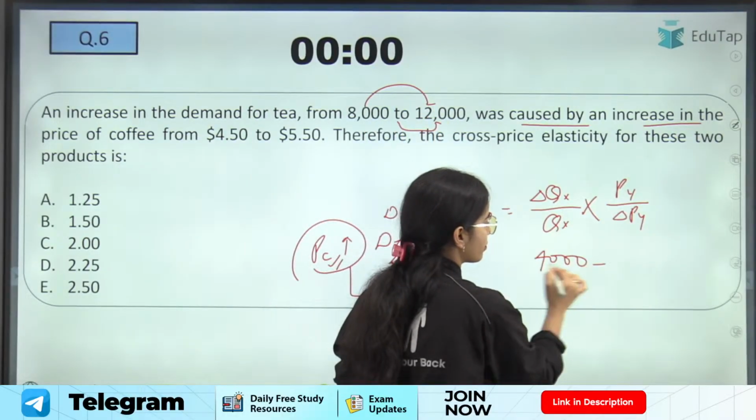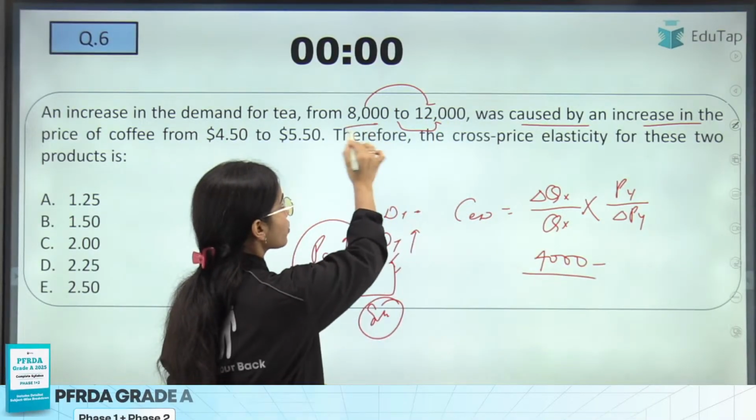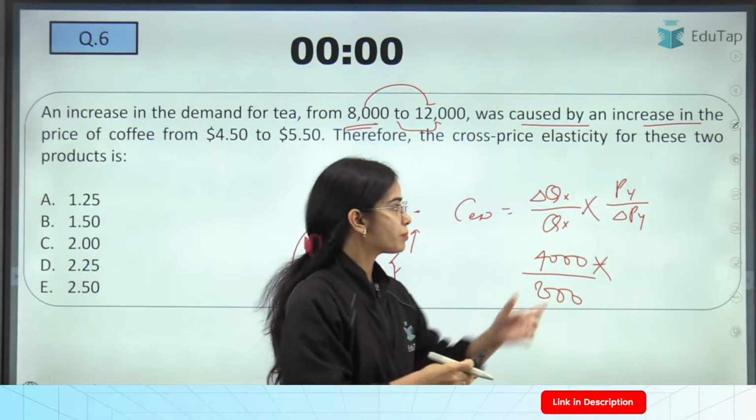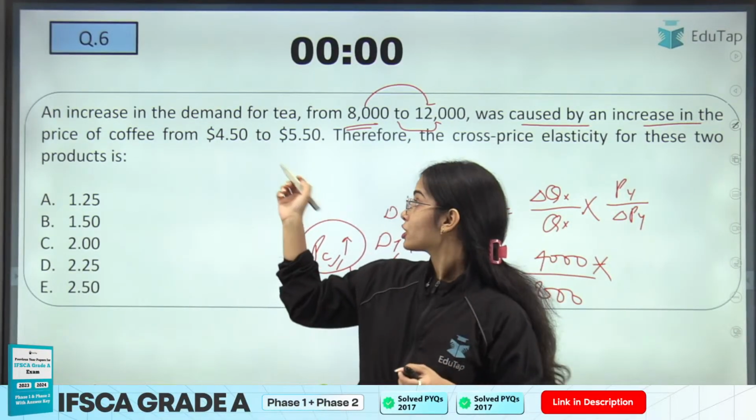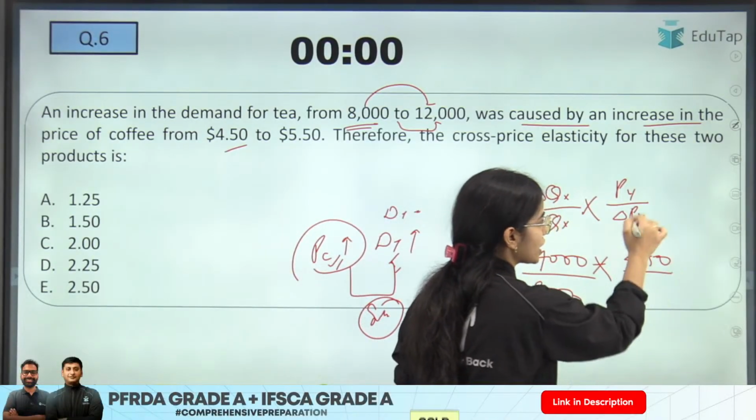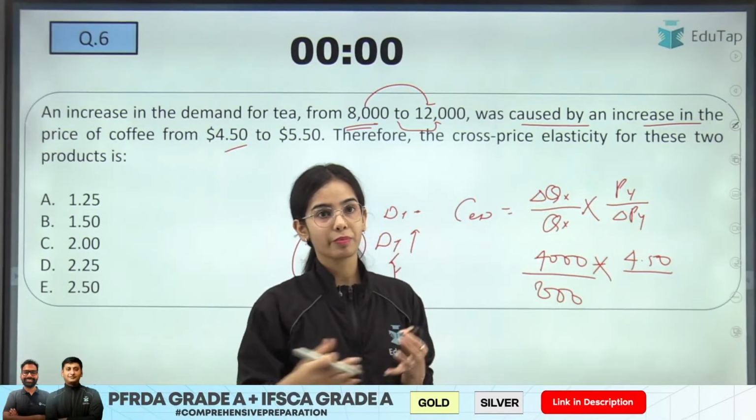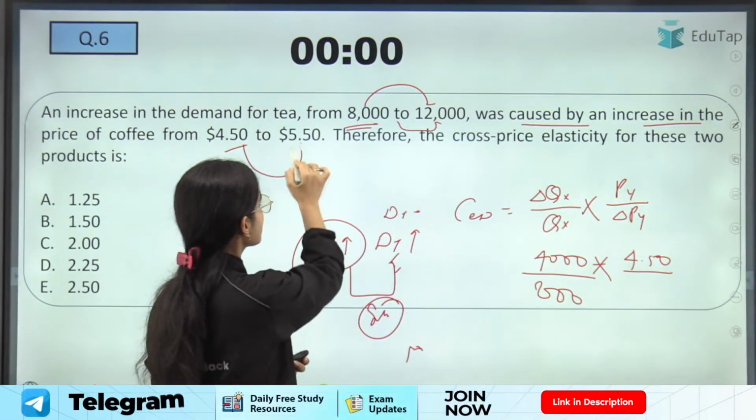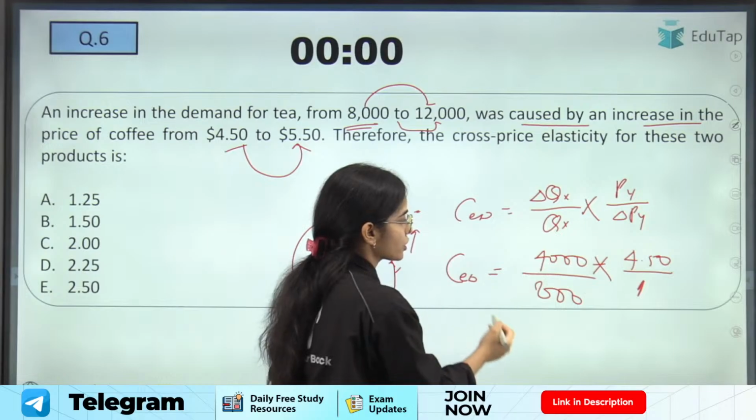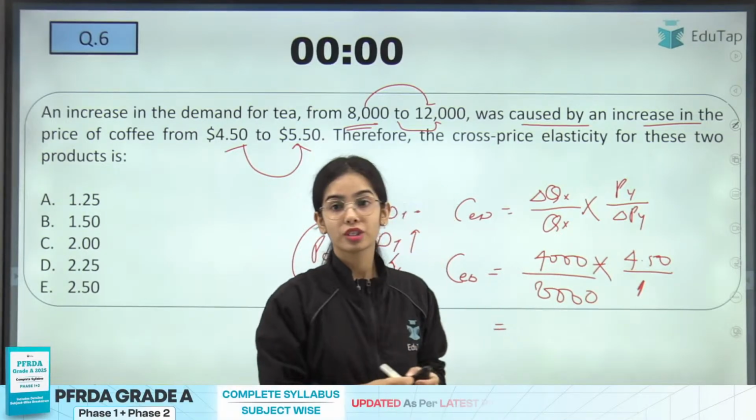There is a change in demand by 4,000. The original demand was 8,000, multiplied by the price of Y. The initial price of Y was 4.50, and the change in price of Y, the change that is happening in prices, is 1. So here the cross elasticity of demand is how much?